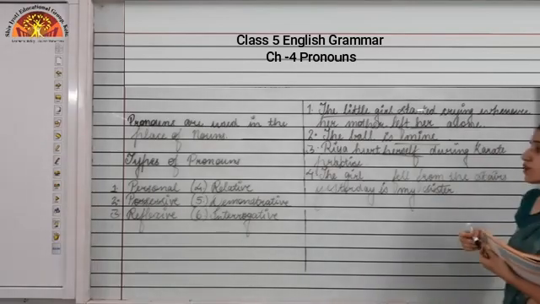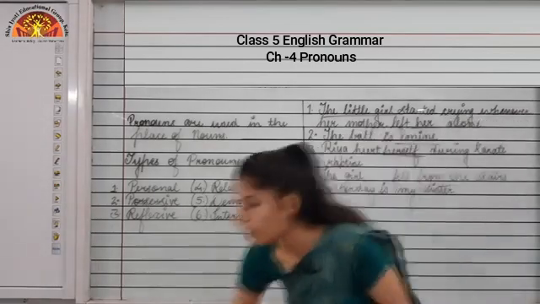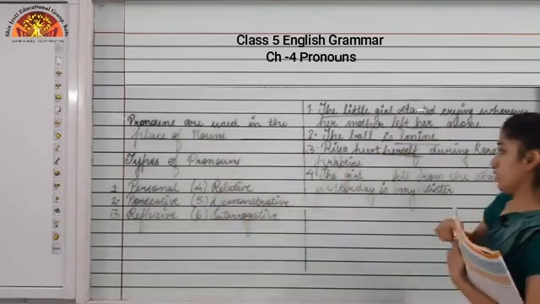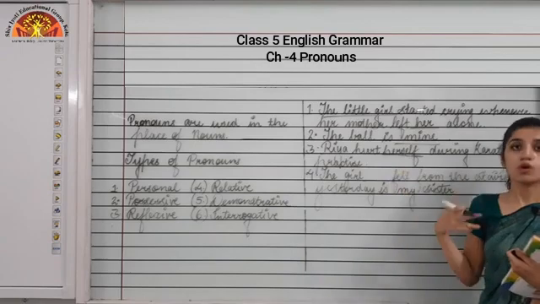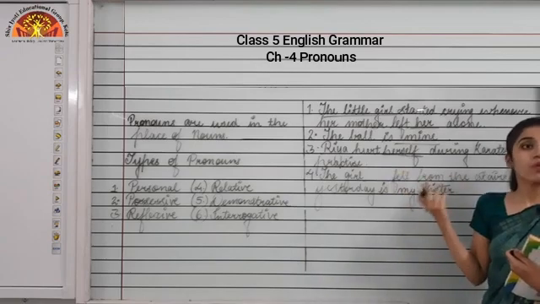Okay, so the answer for this one would be what? The relative pronouns examples are what? That, which, who, or I can say when.